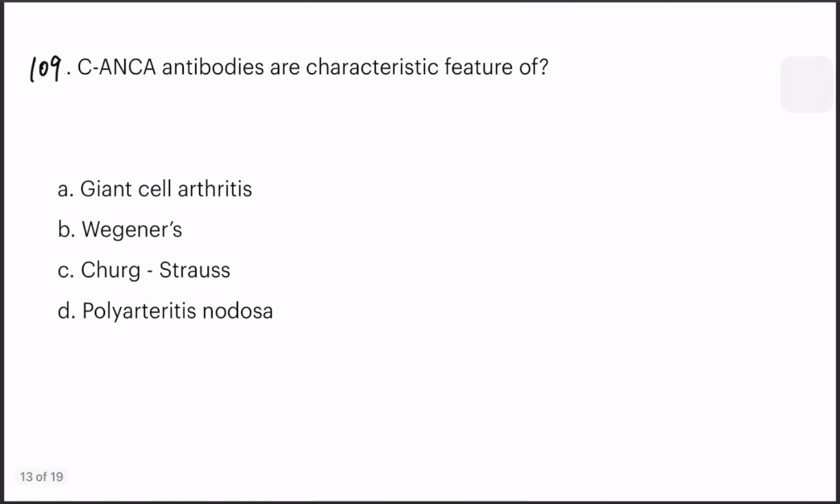Okay, this is very important. C and K antibodies are a characteristic feature of... Okay, before we go into this, we will see what is C and K, what is P and K. C means cytoplasmic.